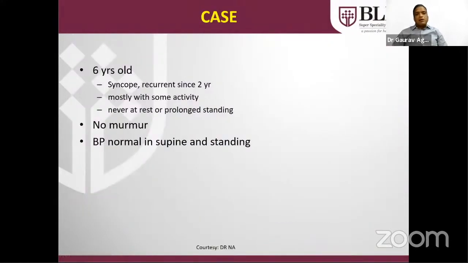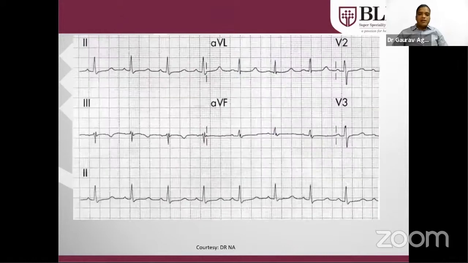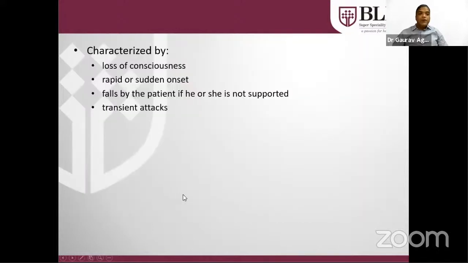Another case: a 6-year-old with a history of syncope, recurring for the last 2 years, mostly with some activity, never at rest or with prolonged standing. There was no murmur. BP was normal in supine and standing. In this case of long QT, as you can see, there was normal sinus rhythm. Every QRS is preceded by a P wave, and the QT is prolonged. It is more than half of the RR interval.